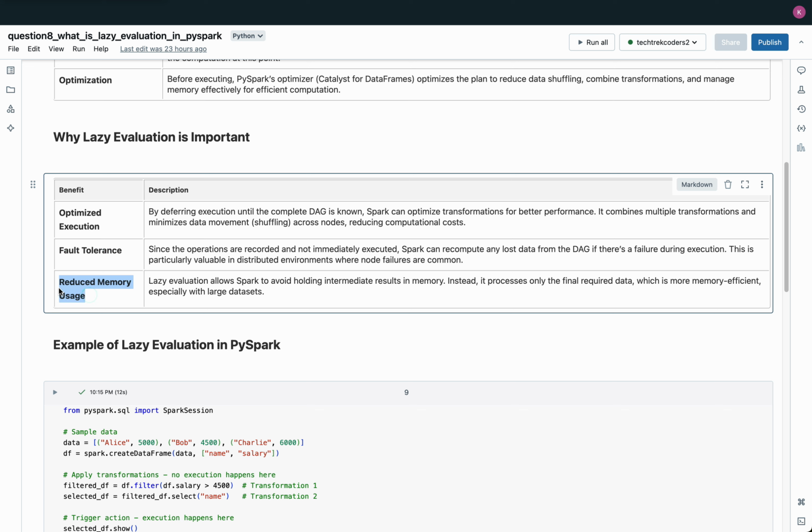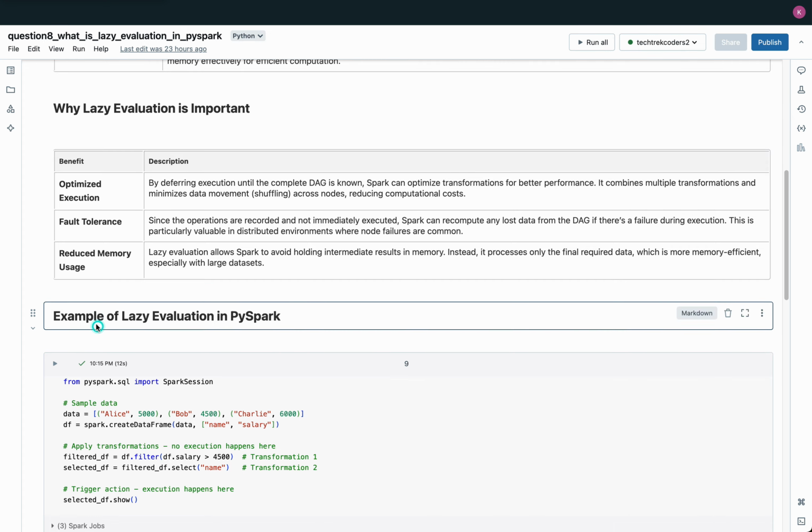Reduce memory usage by deferring execution. Lazy evaluation helps Spark minimize memory usage. Intermediate results are not held in memory, as only the final required data is processed when an action is triggered. This approach is particularly memory efficient for large datasets, preventing unnecessary memory consumption and improving overall performance.